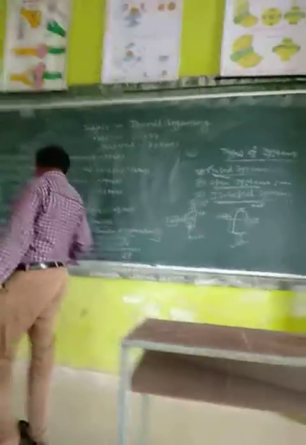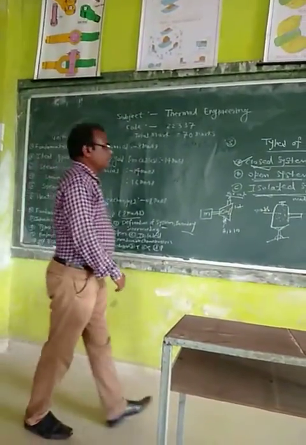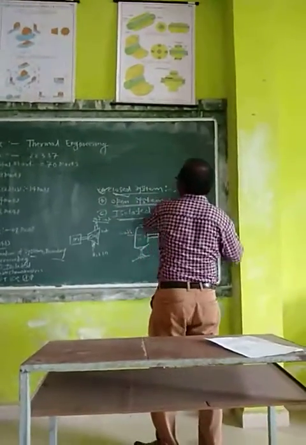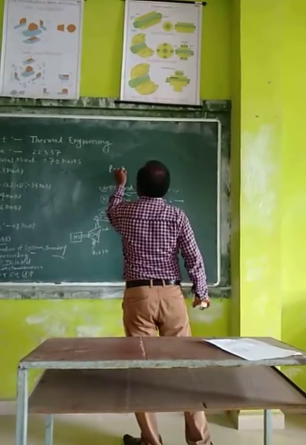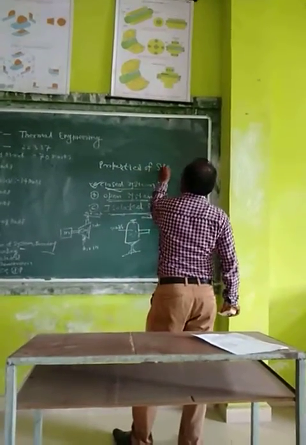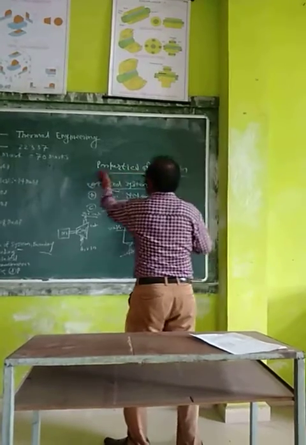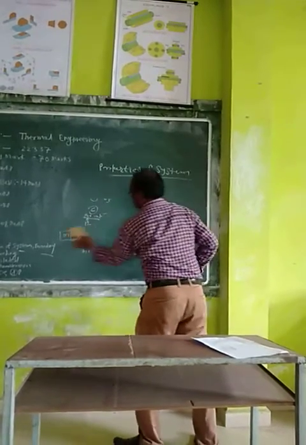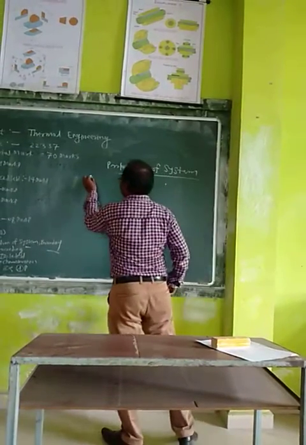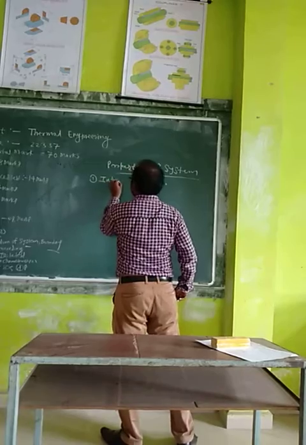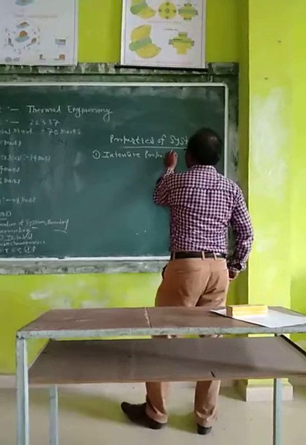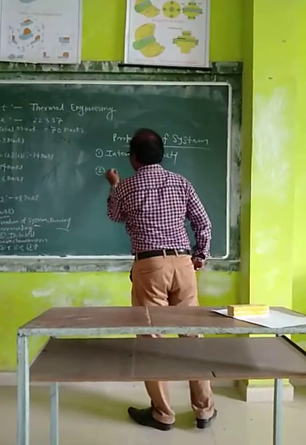Now next one is the properties of the system. Basically, properties are of two types: intensive property, and second is the extensive property.